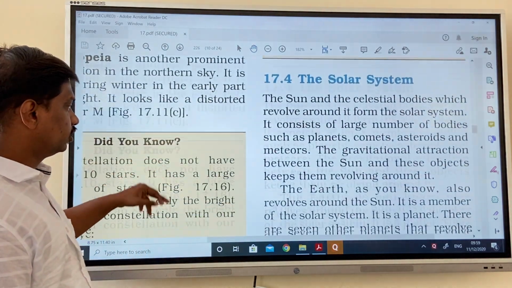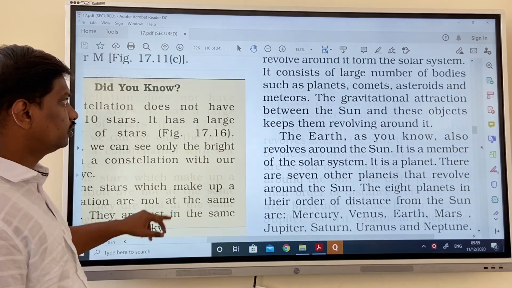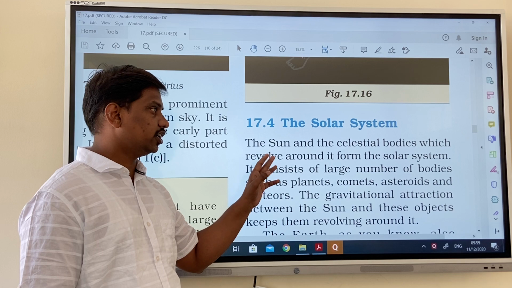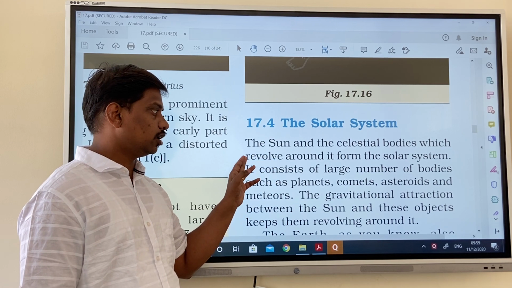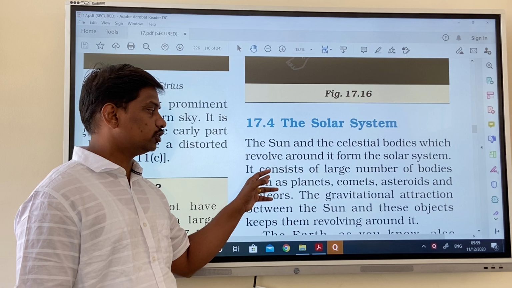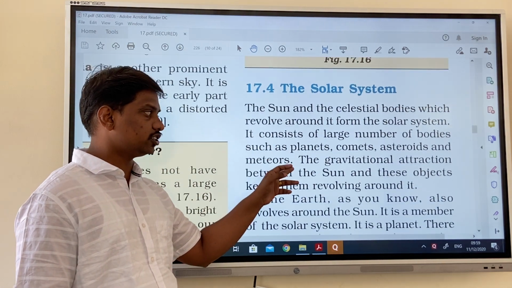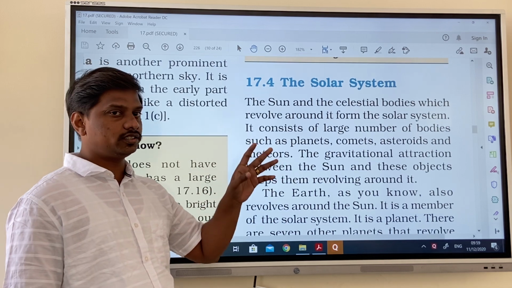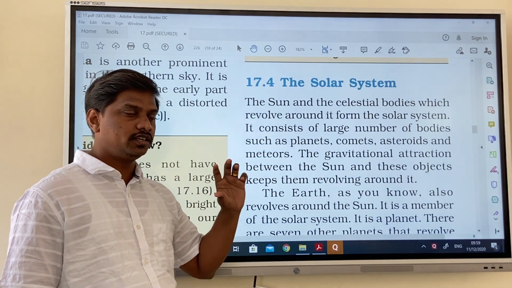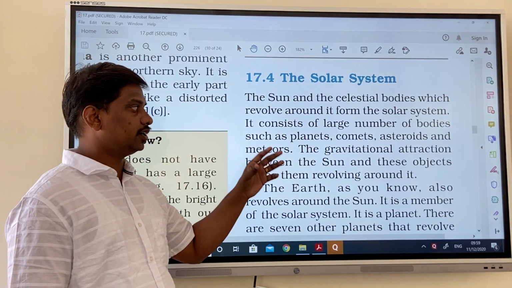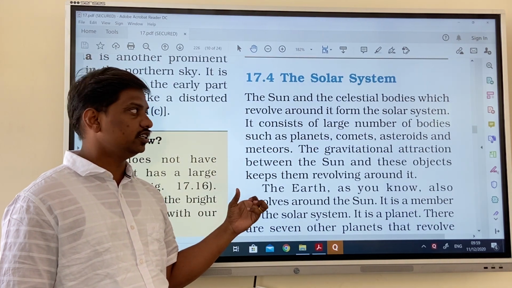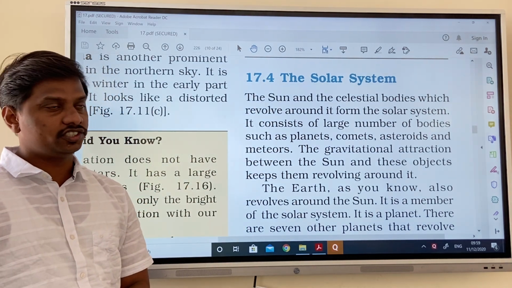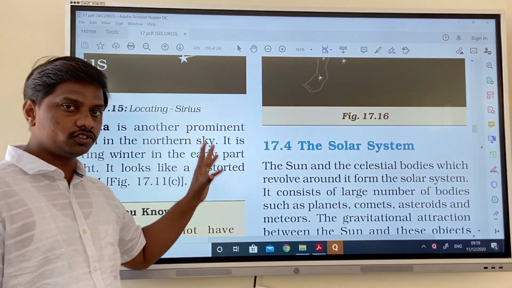Now we have the solar system. The sun and the celestial bodies which revolve around it form the solar system. It consists of a large number of bodies such as planets, comets, asteroids and meteoroids. We will discuss the solar system in the next session. So we have gone through the constellation part.